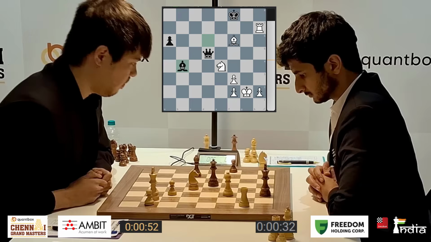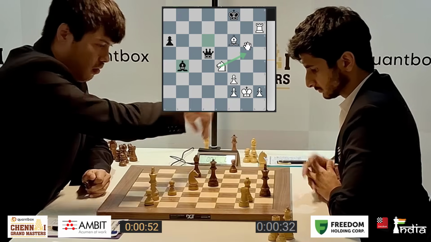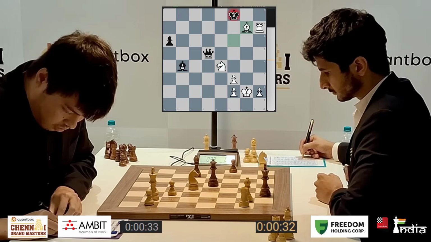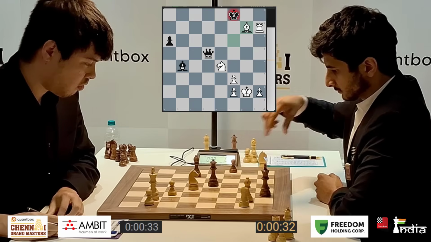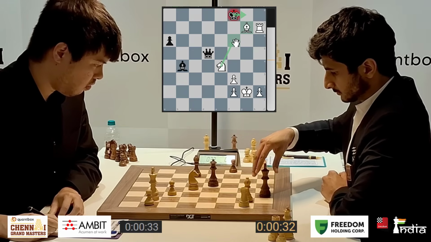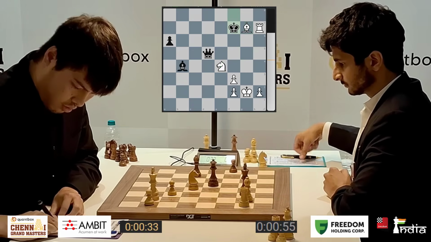Bishop b4, and a very strong move is knight g5 with the threat of mate, but first goes rook check, bishop check. King here would be met with knight f6 check, so king f7.